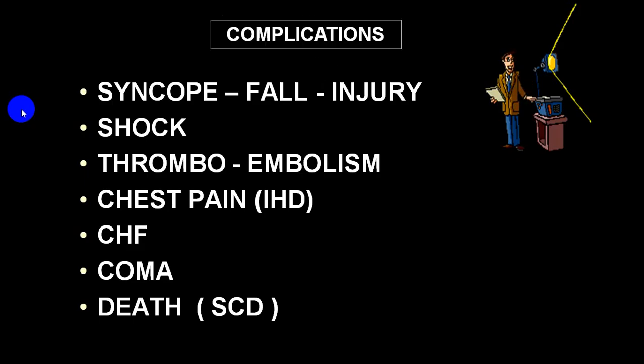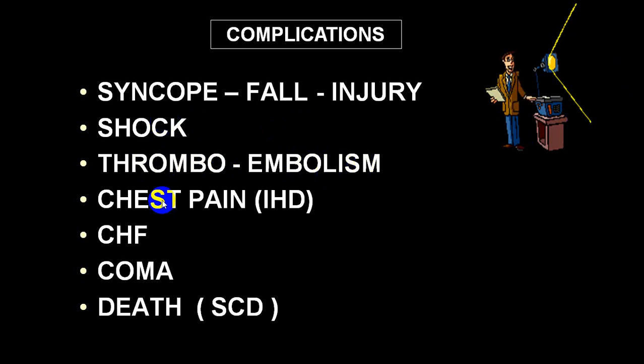Complications in supraventricular tachycardia: usually when they develop hypotension, they can have a syncope. Because of syncope, fall and injury. If the fall of blood pressure is more, the person can have symptoms and signs of a shock stage, and the person can be unconscious sometimes and can even have convulsions. Because of stasis in the atrium, particularly the left atrium, there is thrombus formation and there is a chance of thromboembolism. Very much more common in atrial flutter and fibrillation.